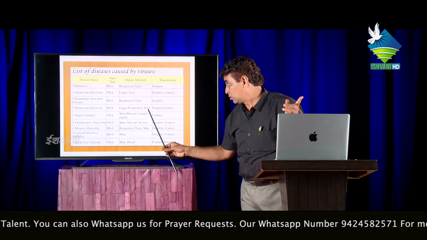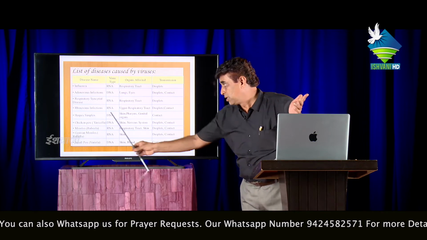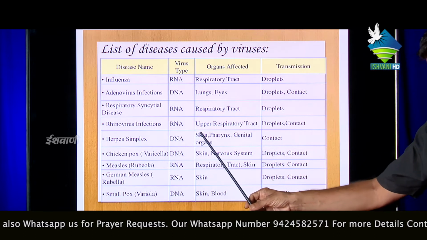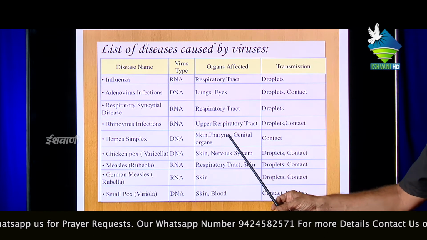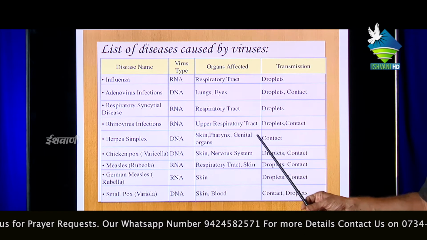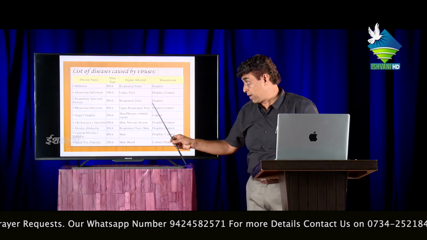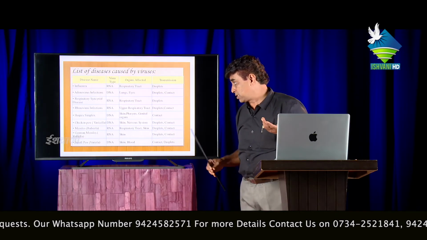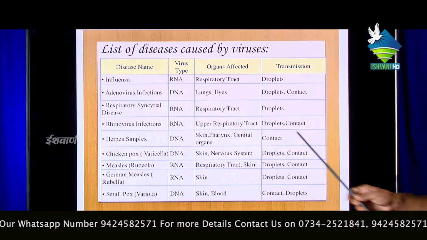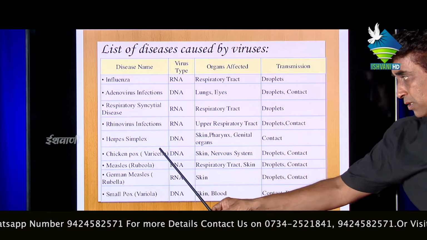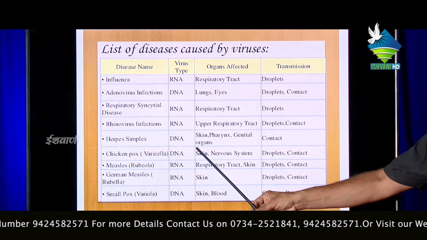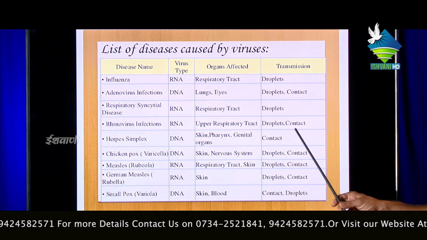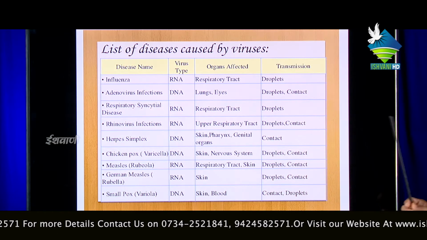RNA, genetic material, usually droplet and contact infection. Okay, herpes simplex: central genetic material is the DNA; skin, pharynx, genital organs are mainly affected by this virus. Contagious disease. Next is chickenpox, varicella. Central genetic material is the DNA; skin and mainly the nervous system is affected.